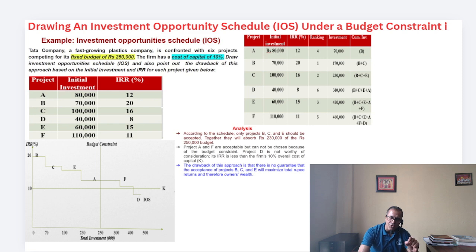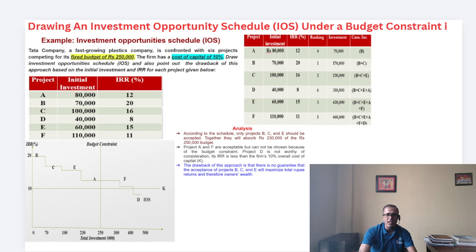If the cost of capital is not given, we can estimate it as the weighted average cost of capital, using the debt and equity to estimate the cost of capital of the project. Now draw the investment opportunity schedule and also point out the drawback of this approach, based on the initial investment and the internal rate of return for each project given below.